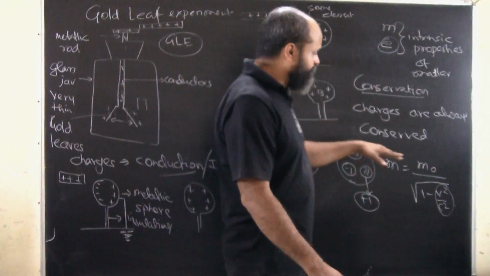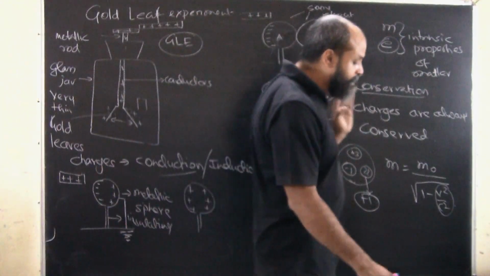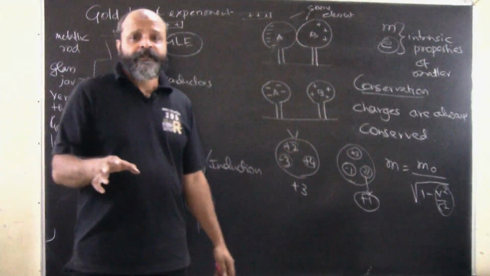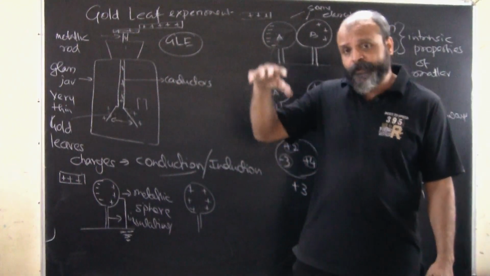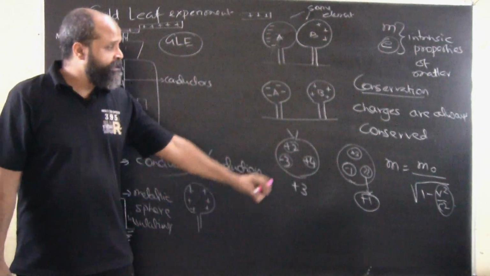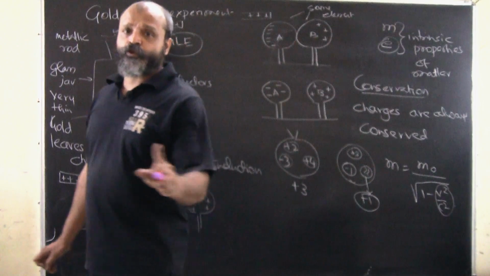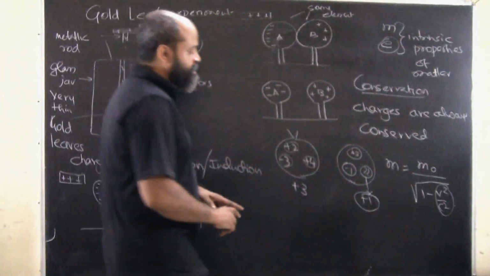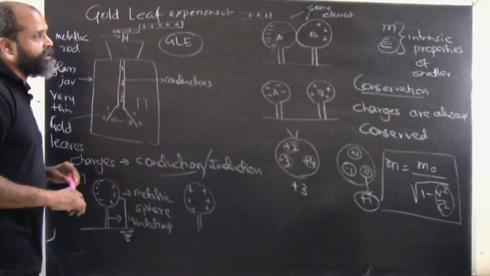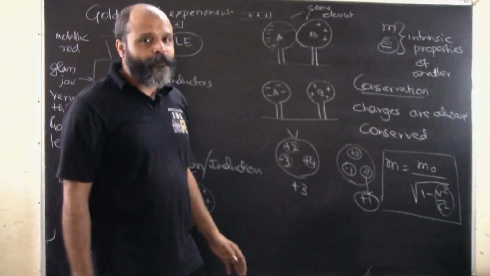So in terms of conservation of mass, we are still to establish whether mass is conserved. Generally, in lower classes you have studied that mass is a universal constant. Whether you take a body on earth, on moon, or anywhere in space, the quantity of matter in that body remains conserved. Yes, but during its movement, will there be a change? Yes, there is a scope of change, and that's the relationship between mass and rest mass of a body. So if you talk about conservation of charge and mass, charges are always going to be conserved.